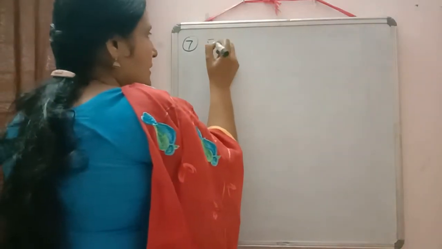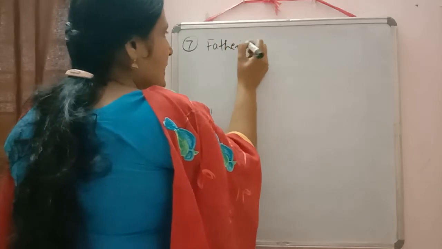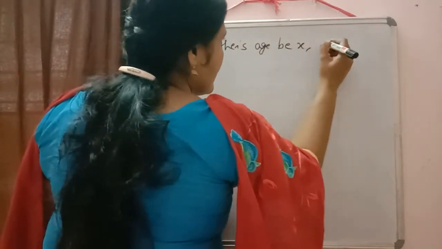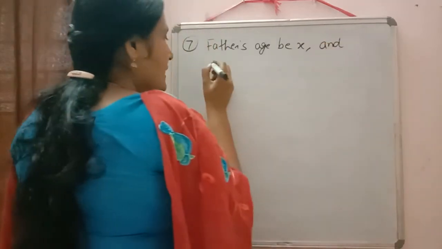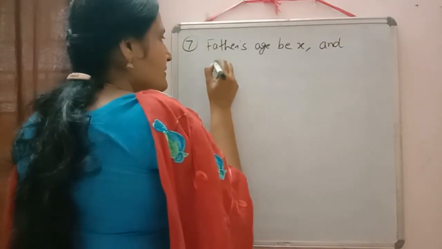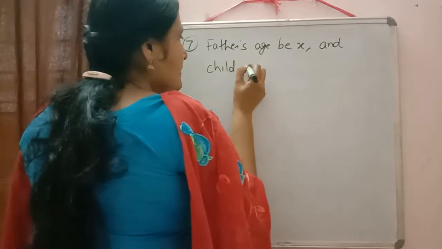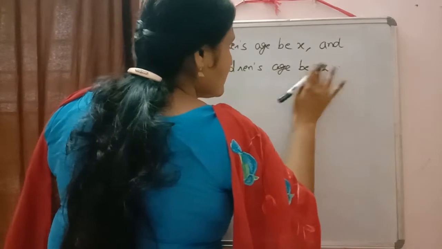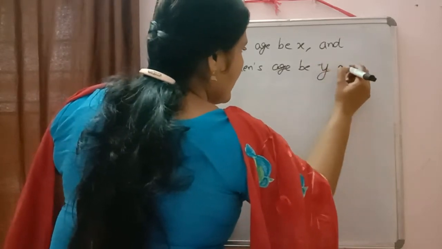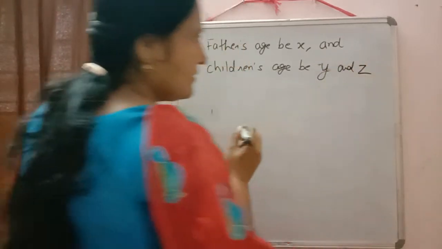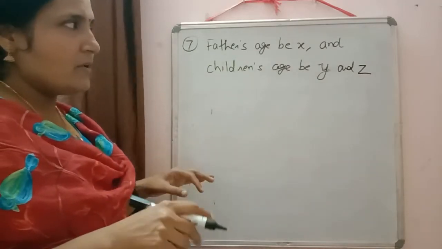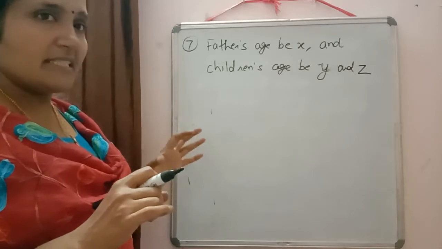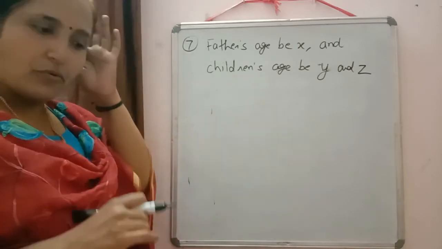So just write down there, let father's age be x and the 2 children's ages be y and z. X we already took, and the next variable I have also included, otherwise mistakes can come. That's why I can tell you what the mistake will be if I do not take these 2 variables.